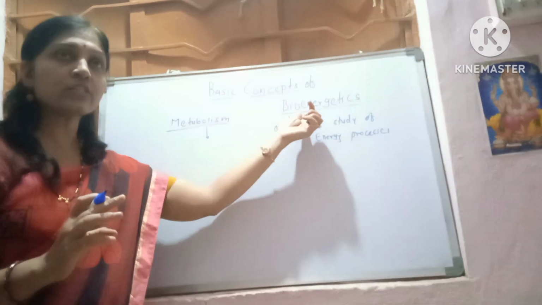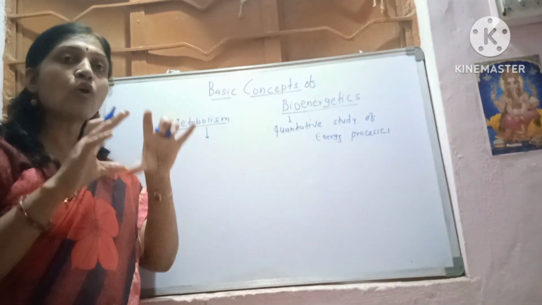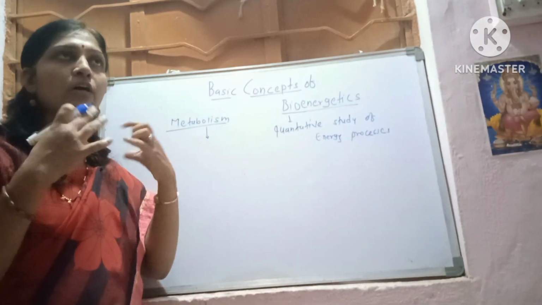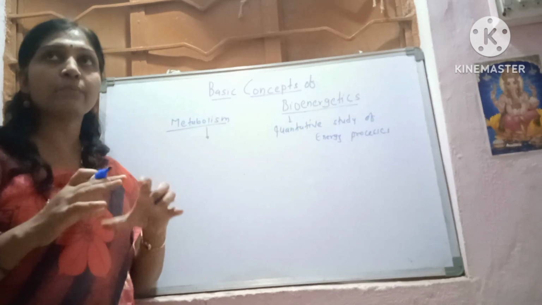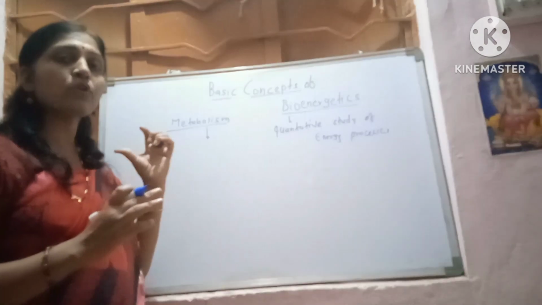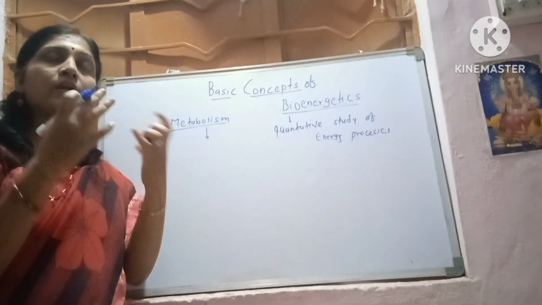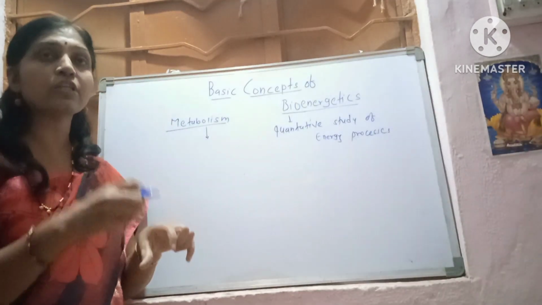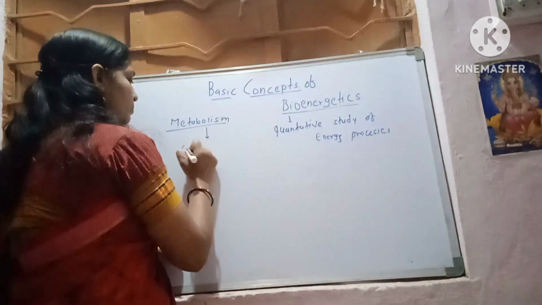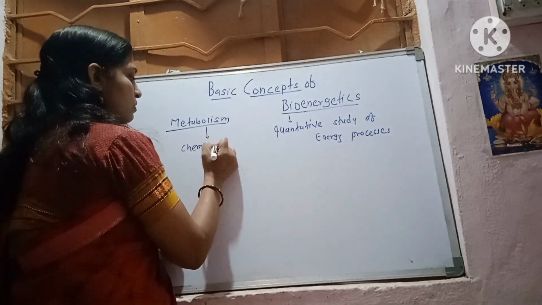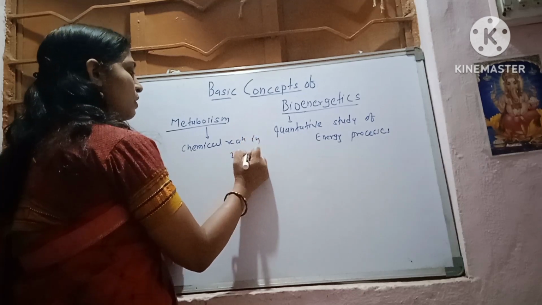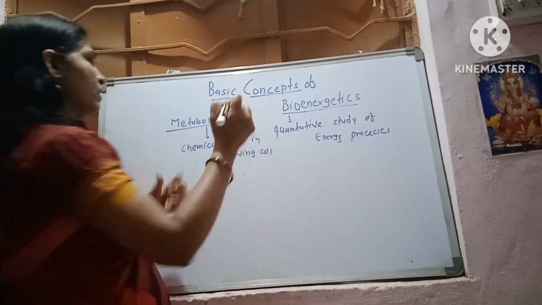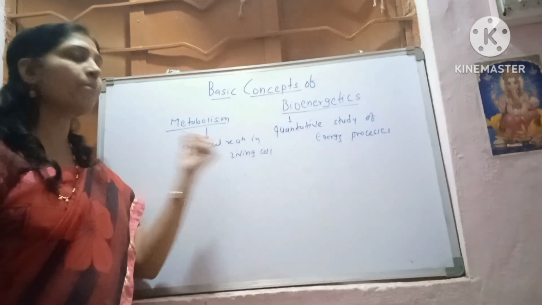Within bioenergetics, we concentrate on the quantitative study of the energy generation or the energy consumption within the chemical reactions, while within metabolism we concentrate on the different types of chemical reactions carried out within the living system. Chemical reactions in a living cell are said to be metabolism.